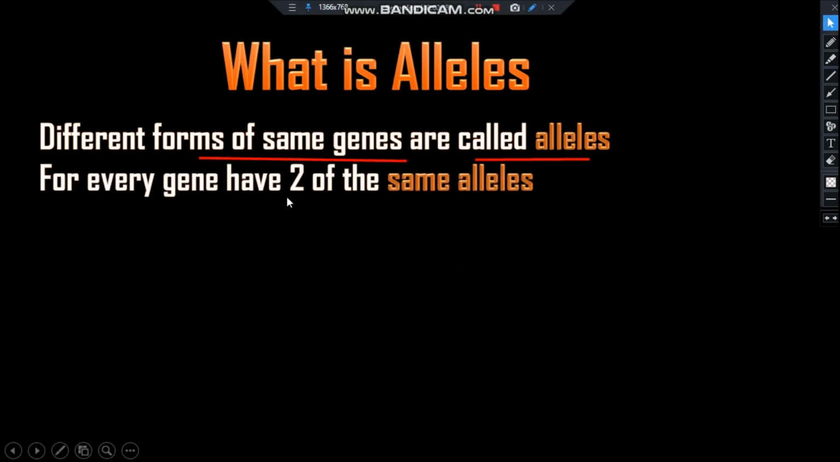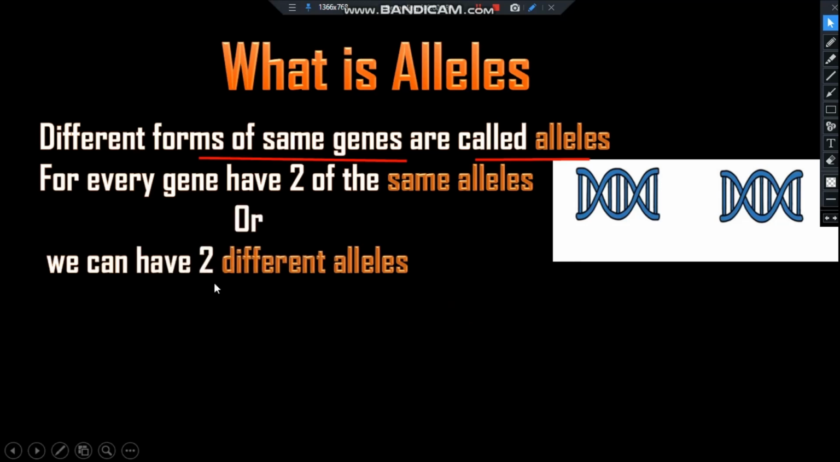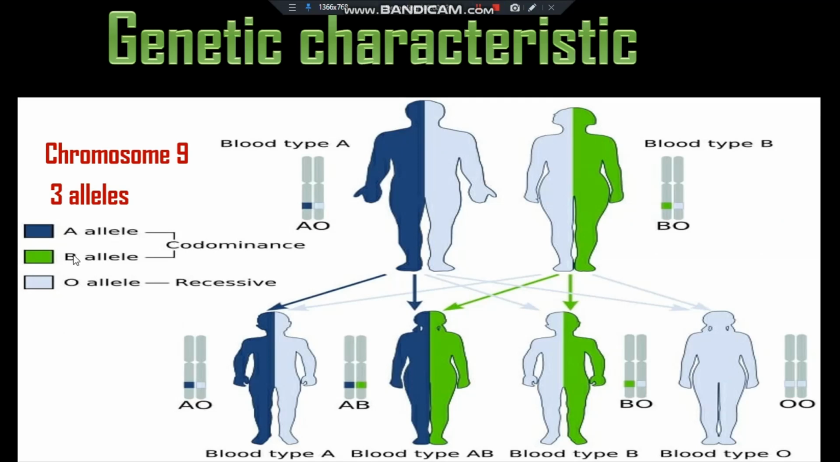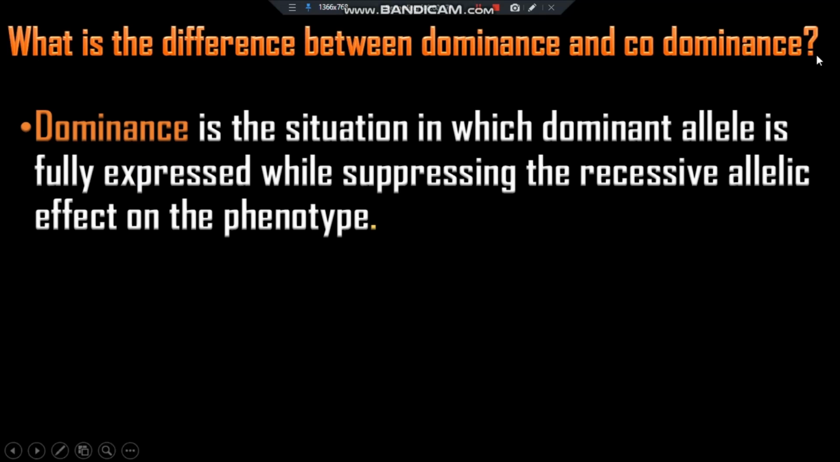Every gene has 2 alleles. That means we can have the same alleles, or we can have 2 different alleles. Here one is the dominant allele, one is the recessive allele. Here A allele and B allele are codominant and O allele is recessive. So let's see the difference between dominant and codominant.